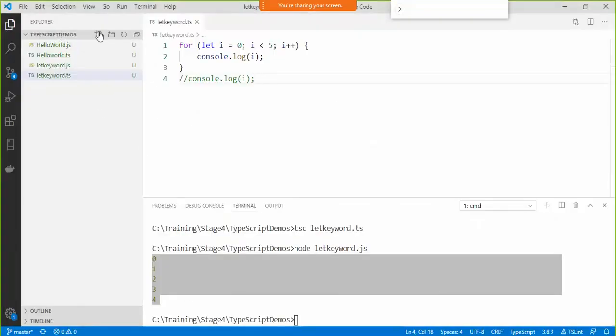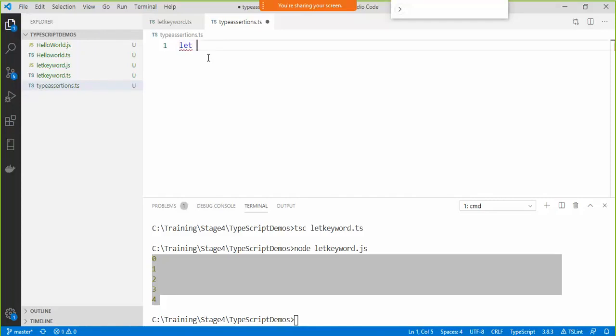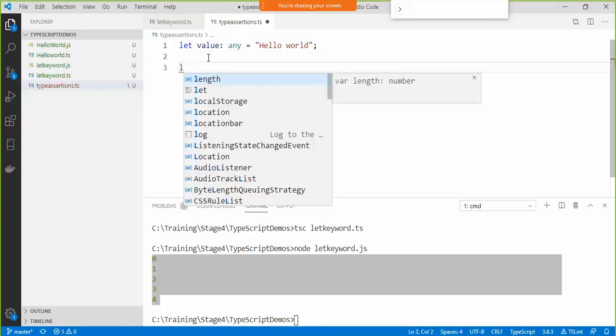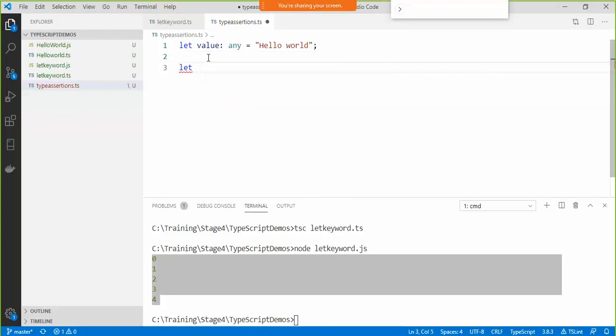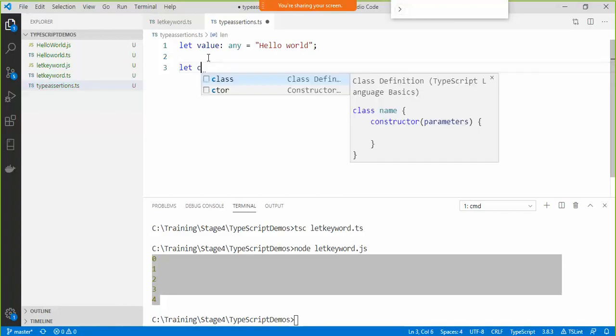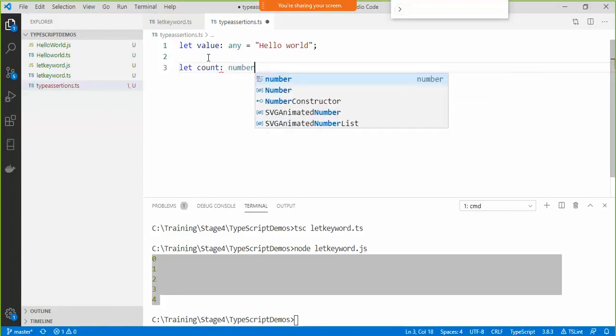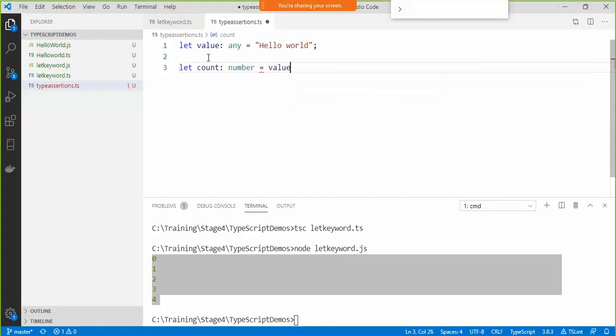So I'm going to come here and say type assertions dot ts. Fine, so let's say value colon any equals hello world. If I simply try to access, say let count colon number equals value dot, I'm not going to get this length property.